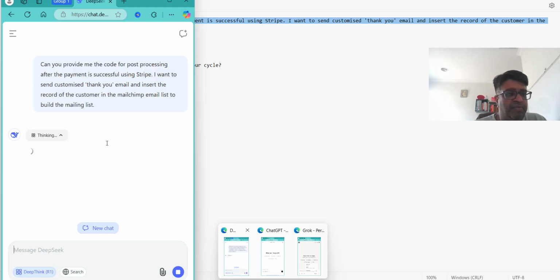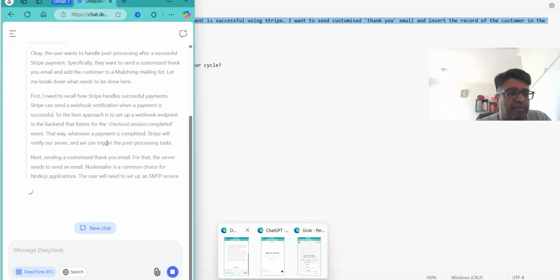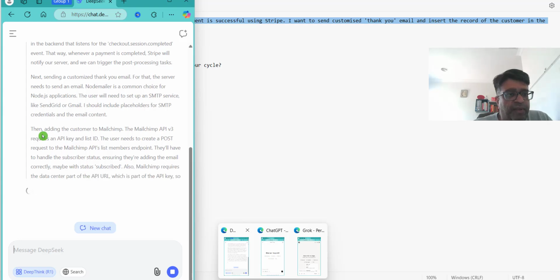I hope it comes back with some response. Generally, there is a server problem and it keeps asking to come back and try again after some time. Hopefully, it works this time. So finally, it is trying to do some analysis. As it is analyzing, it is documenting the approach it is taking to give me the response.